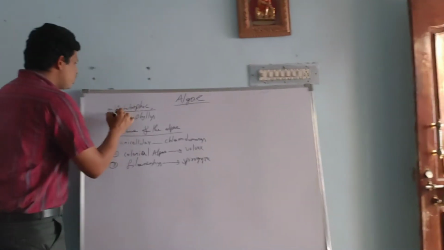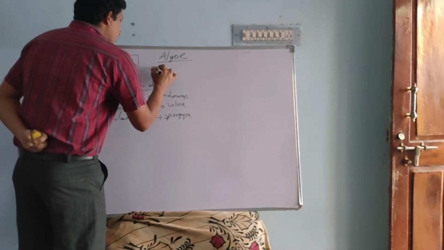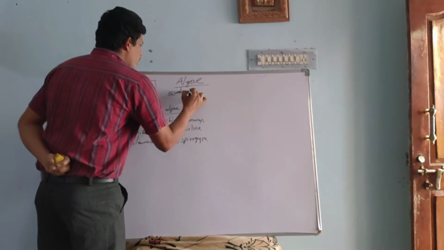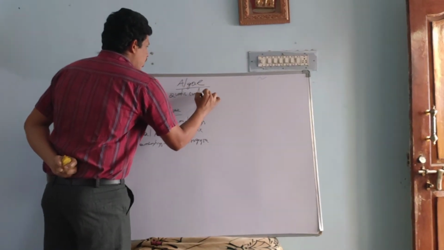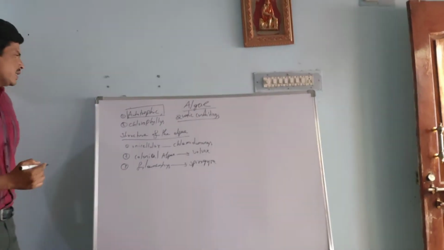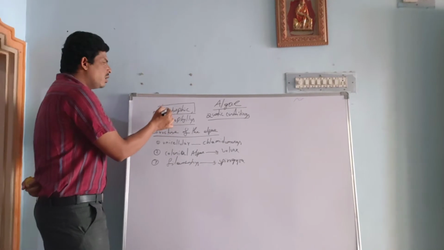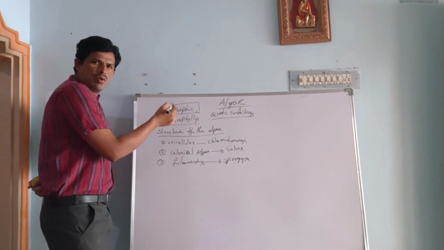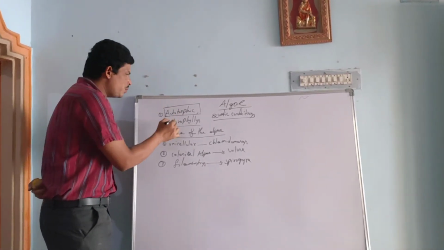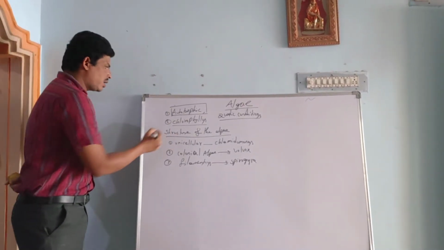Algae mostly grow in aquatic conditions. Chlorophyllous means these autotrophs prepare their own food by photosynthesis because of chlorophyll. Okay, this is the structure of the algae.